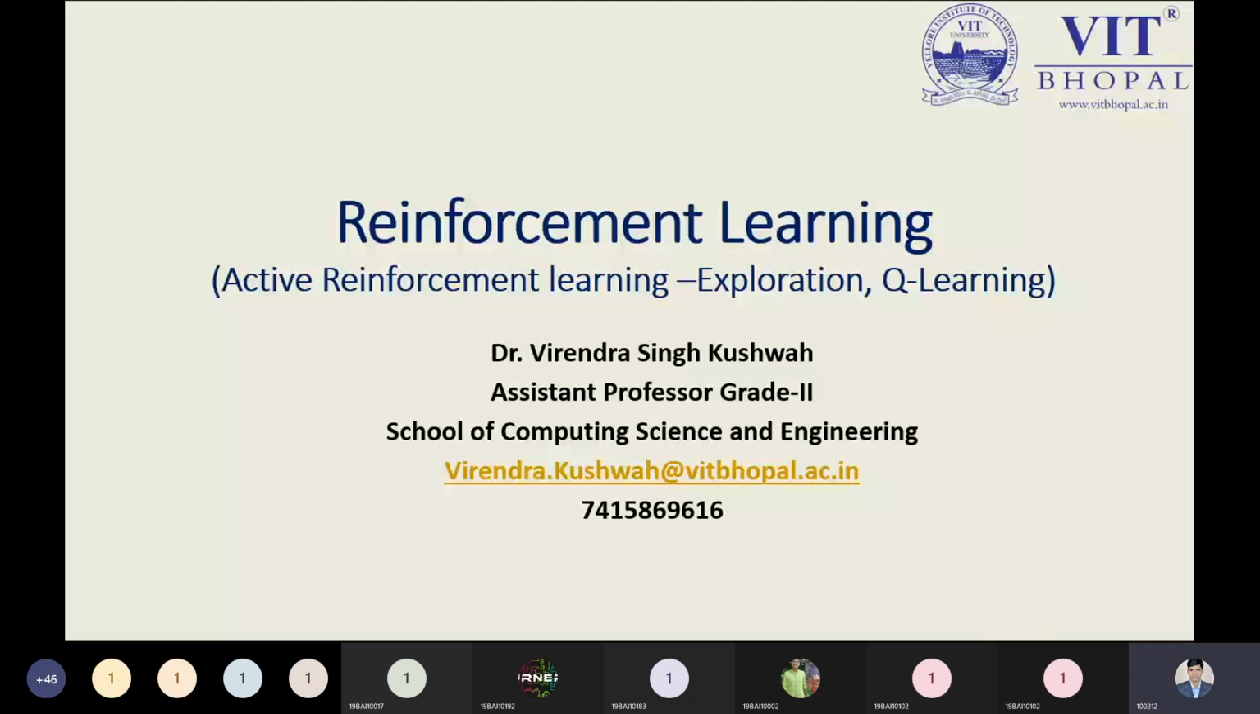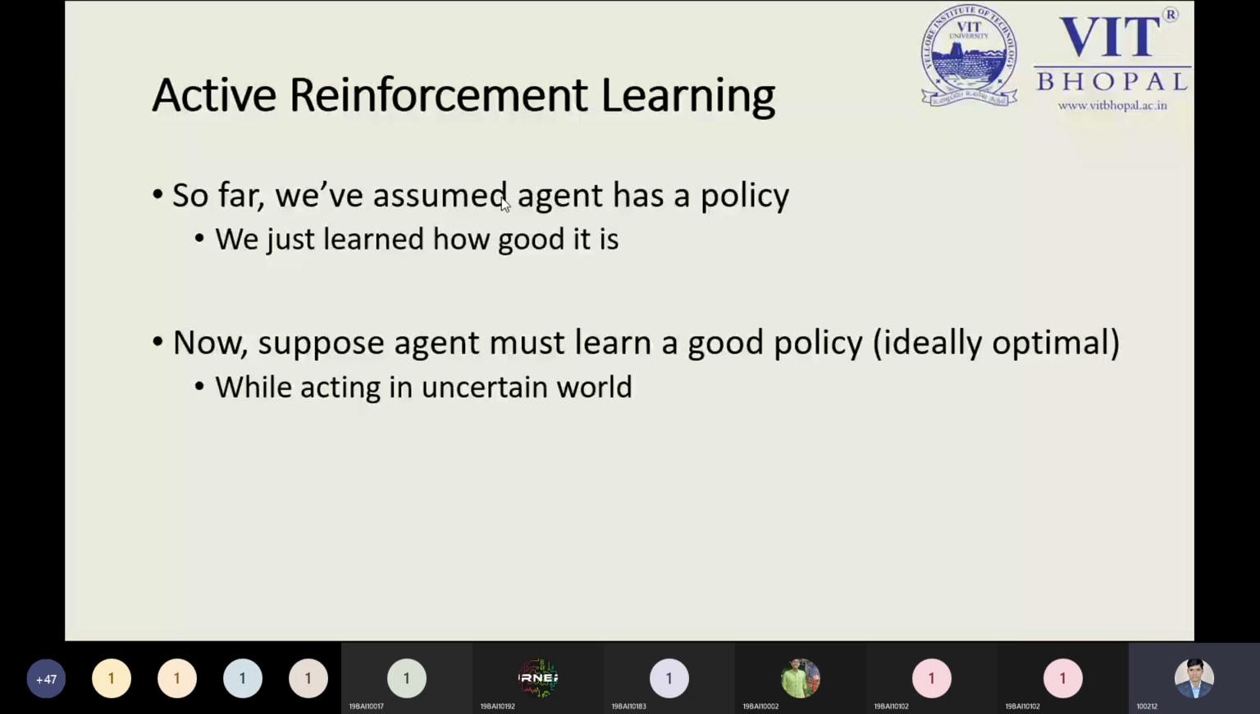Okay, so students, today we have the topic reinforcement learning, that is active reinforcement learning, exploration, and learning. As I told you, the idea about passive learning in the previous lecture, we have covered its three important methods: direct utility estimation, temporal difference learning, and ADP, that is adaptive dynamic programming. So we have covered these three different methods under passive learning. Now it's time to see active reinforcement learning, or we can say active learning under reinforcement learning.